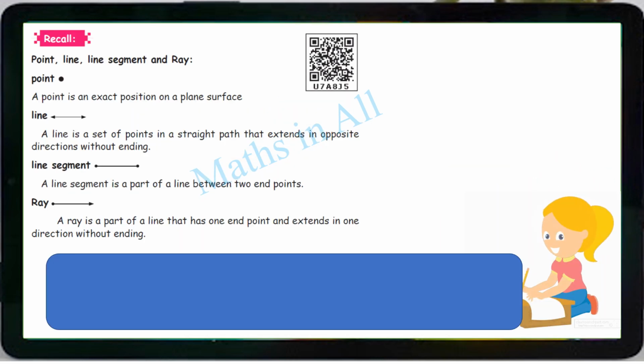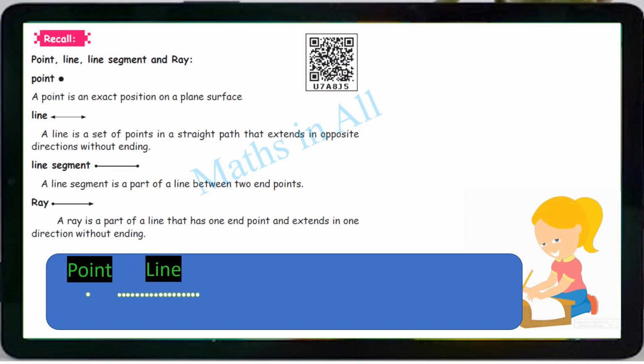We have already learnt about the point, line, line segment and ray, isn't it? Just have a glance, just look at the down. Here we have one point, isn't it? Point is nothing but an exact position on a plane surface, right? Line, yes. A line is a set of points in a straight path that extends in opposite directions without ending. Clear? Like this. So in this line we have infinite number of points, right?